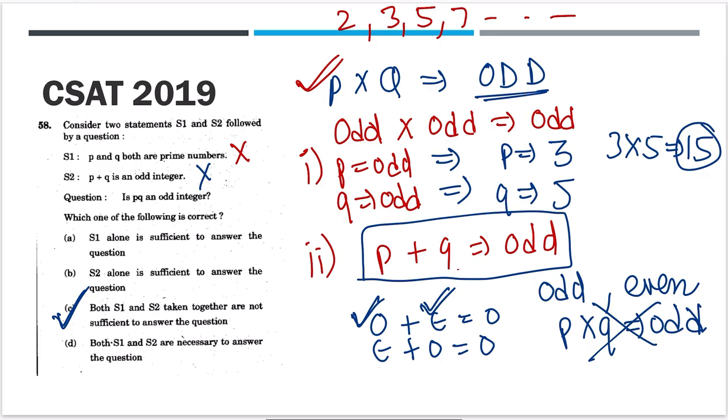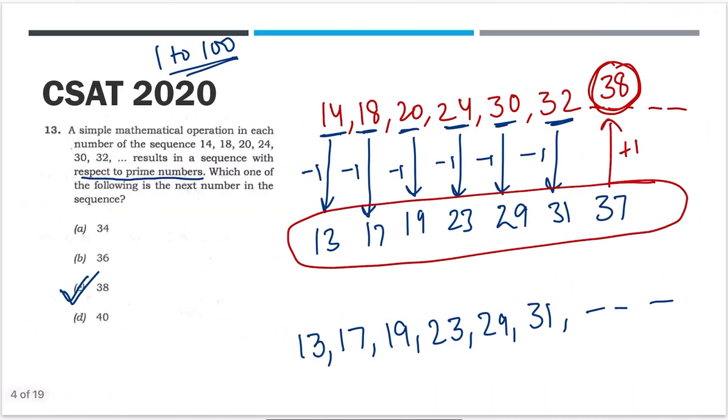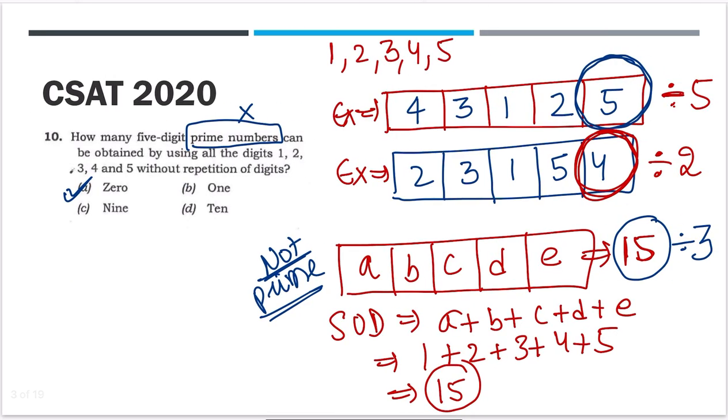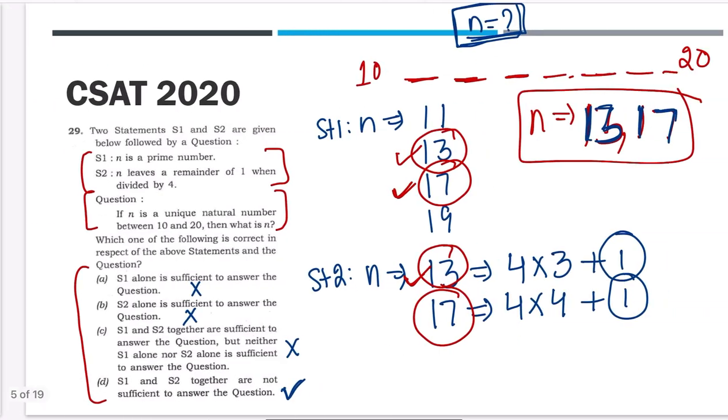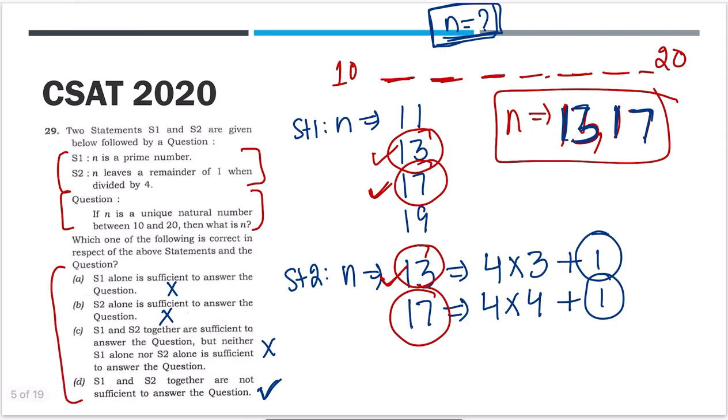And that completes our number system. Just doing a quick review of what we have done. In the first question, the divisibility rule was needed. We found that the sum of digits is divisible by 3, so no such number can exist. In this question, we find a sequence. That is why you have to know by heart the prime numbers from 1 to 100 to find such a pattern.